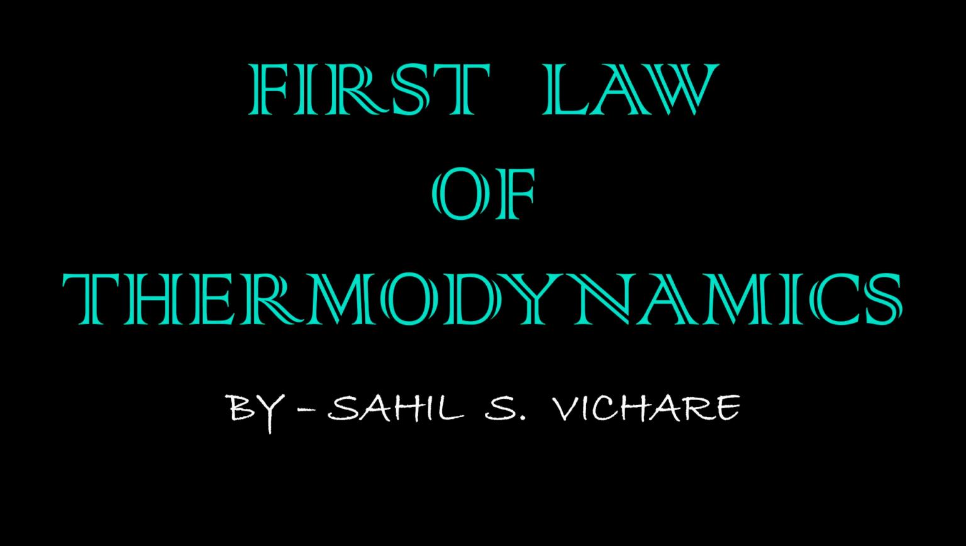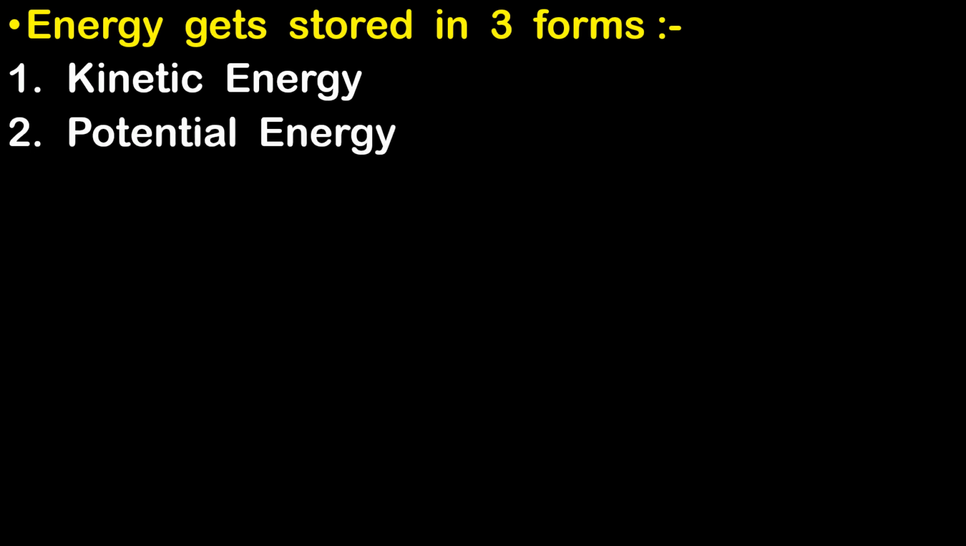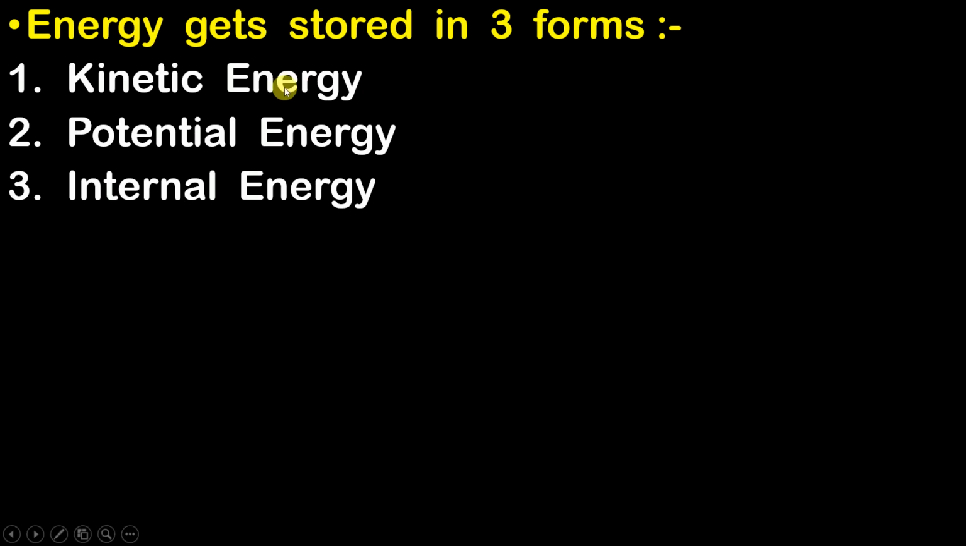Okay. So guys, we know that the energy gets stored in three different forms, which means that if the system wants to store energy, then it can store energy in three different forms. Which are those three different forms? The kinetic energy, the potential energy, and the internal energy. So for example, let's say the system has 10 kilojoules of energy. Then out of those 10 kilojoules, 2 kilojoules will be stored in the form of kinetic energy, 3 kilojoules will be stored in the form of potential energy, and the remaining 5 kilojoules of energy will be stored in the form of internal energy.